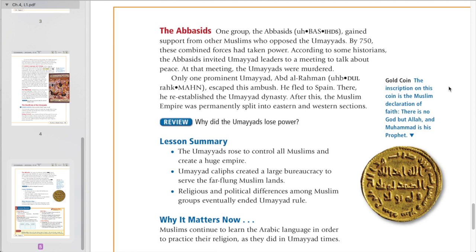The Abbasids. One group, the Abbasids, gained support from other Muslims who opposed the Umayyads. By 750, these combined forces had taken power. According to some historians, the Abbasids invited Umayyad leaders to a meeting to talk about peace. At that meeting, the Umayyads were murdered. Only one prominent Umayyad, Abdul ar-Rahman, escaped this ambush. He fled to Spain. There, he re-established the Umayyad dynasty. After this, the Muslim empire was permanently split into eastern and western sections.